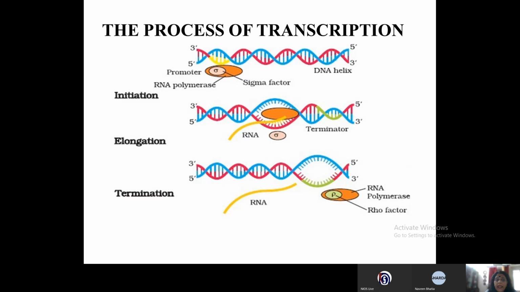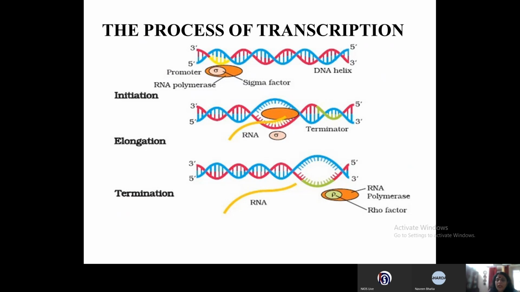Now to help it to initiate the process of transcription, you need to have initiation factors. So here we have an initiation factor which is called the sigma factor. Now when this sigma factor joins with the RNA polymerase, it recognizes the promoter sequences, attaches and starts the process of transcription.